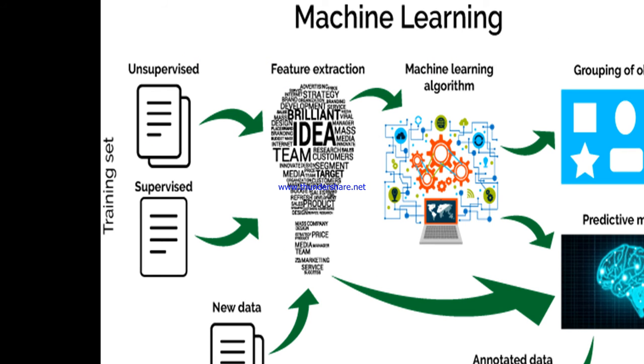So this is how the machine learning scenario works. As I said, whether supervised or unsupervised, we have to give a training set, and from that it will learn the feature extraction. It will extract the features, and those features will be learned by the algorithm. Then it will create a model.